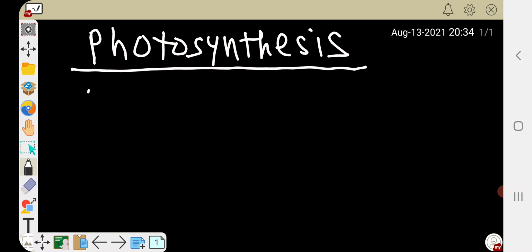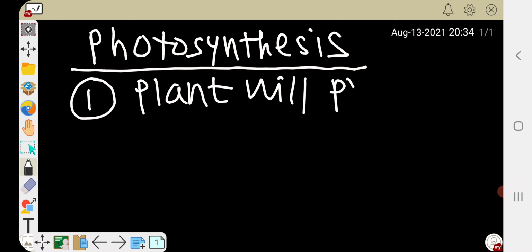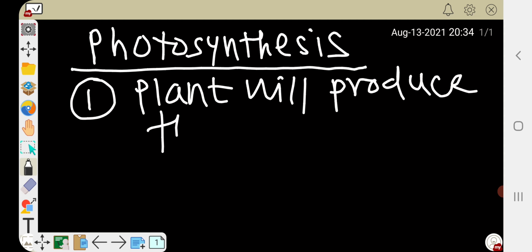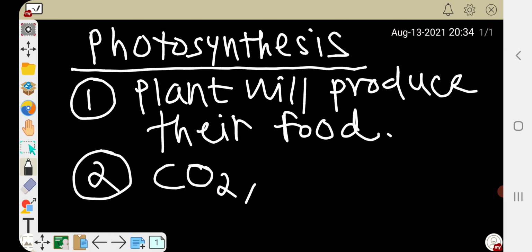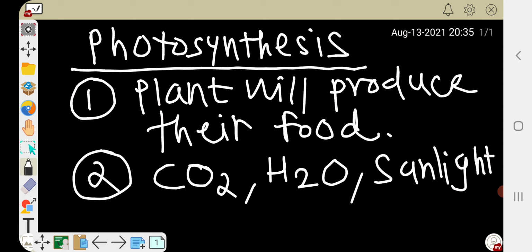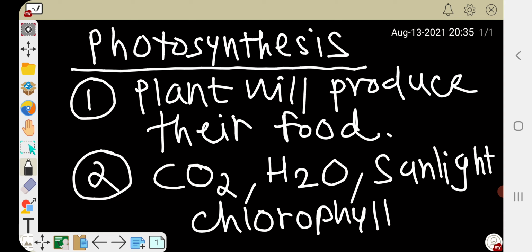First of all, photosynthesis is the process by which plants produce their food. The second is, for photosynthesis, carbon dioxide, water, sunlight and chlorophyll are essential constituents. All those should be present for the photosynthesis process to happen.